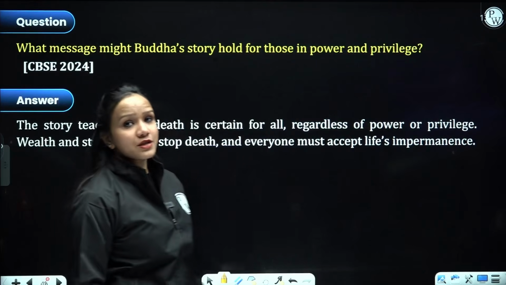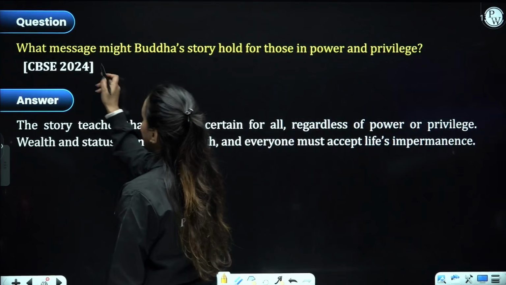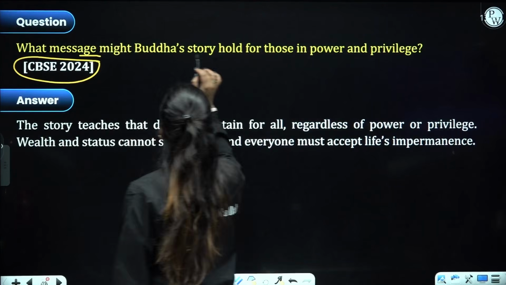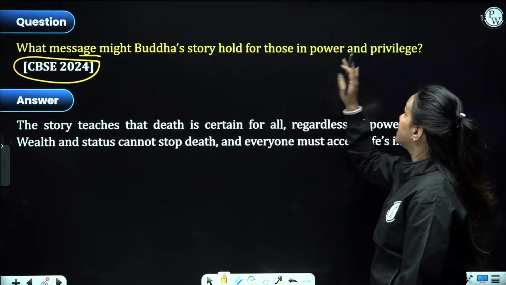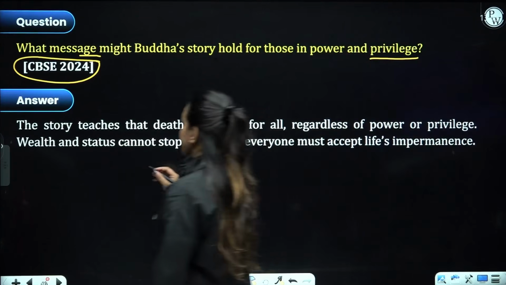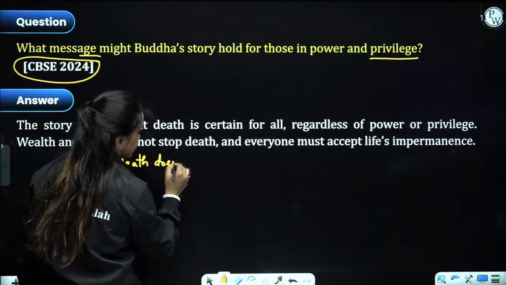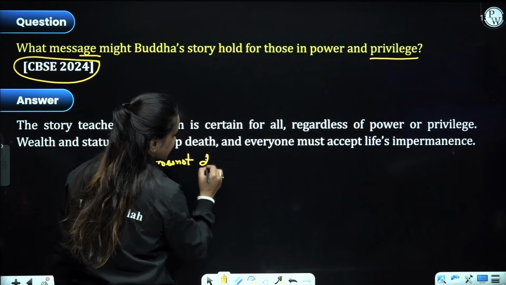Now coming to our next question, which is very, very important and has been asked recently in CBSE 2024 as well. What message might Buddha's story hold for those in power and privilege? That death does not discriminate.